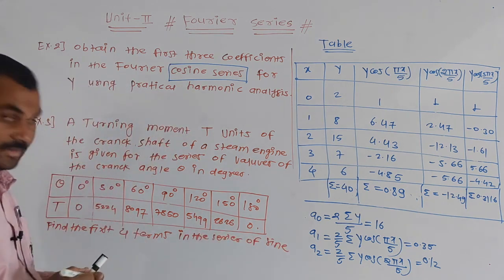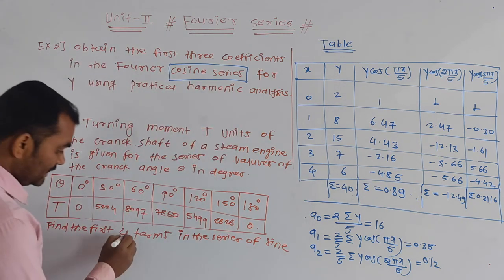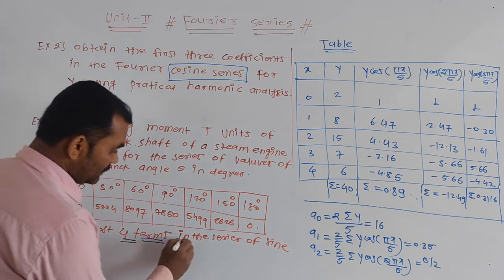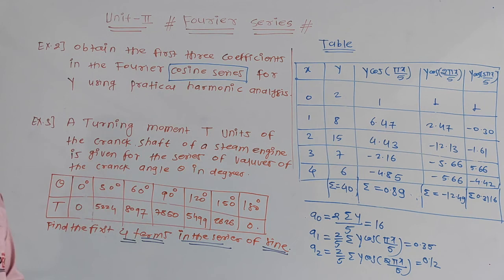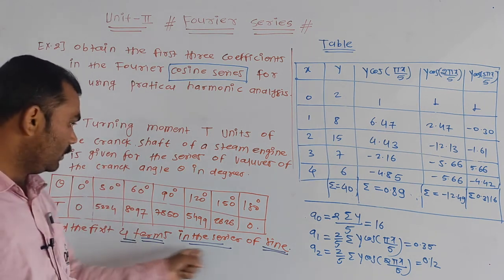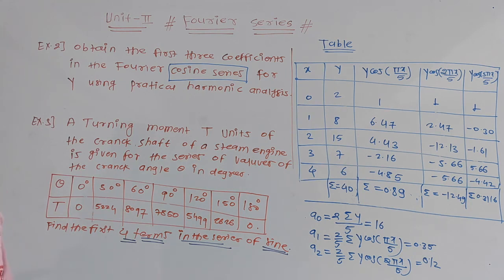Okay, this is your question. Look on the board. You have to find the first four terms in the series of sine. What is its meaning? By using the Fourier half range sine series, we have to find the values of B1, B2, B3 and B4.